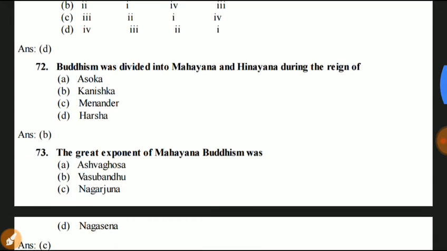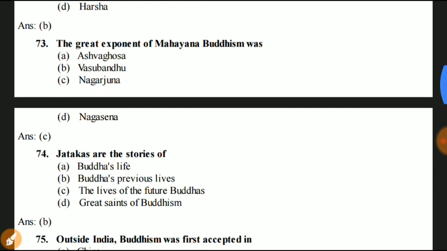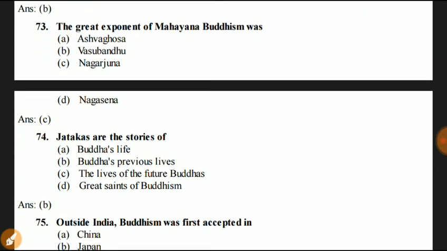Next question 72. Buddhism was divided into Mahayana and Hinayana during the reign of Asoka, Kanishka, Menander, and Harsha. The answer is during the reign of Kanishka. Next question, the great exponent of Mahayana Buddhism was Ashvaghosha, Vasubandhu, Nagarjuna, and Nagasena.